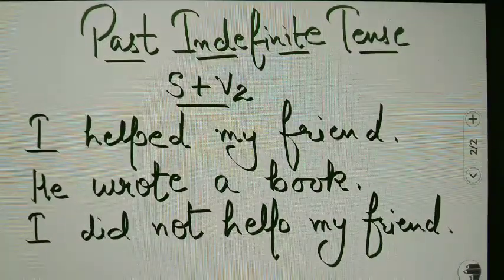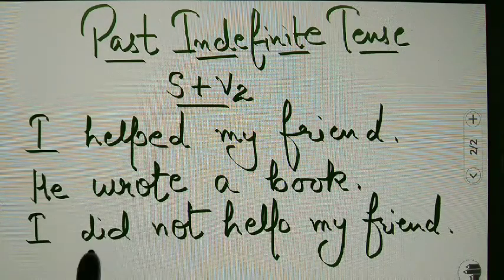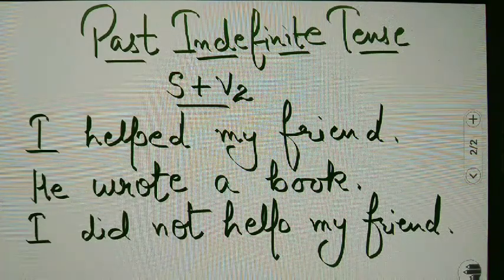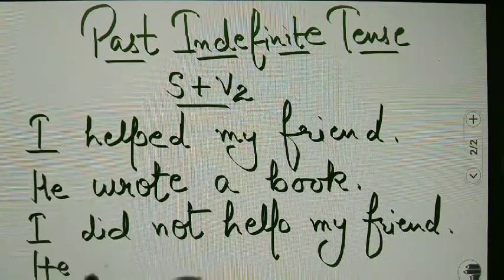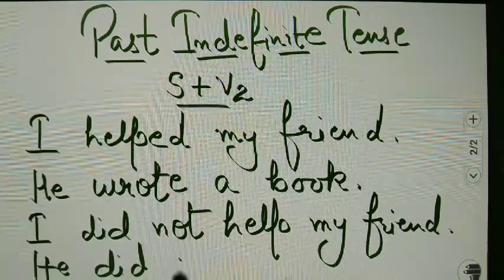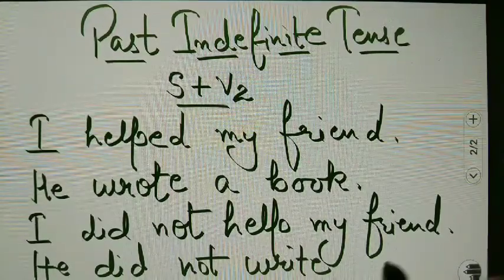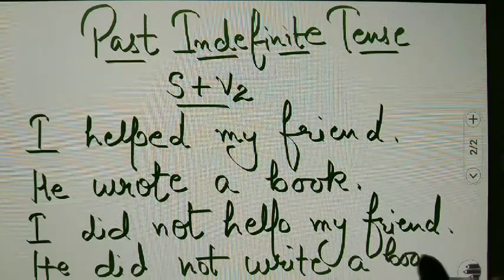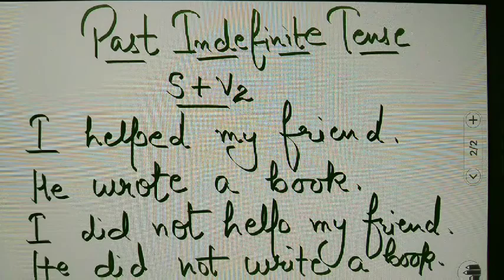And then the same with the second sentence, if you have to change it, I am using did not, did, the second form of do, second form of the verb. So likewise, he did not write a book. It will go like this only.